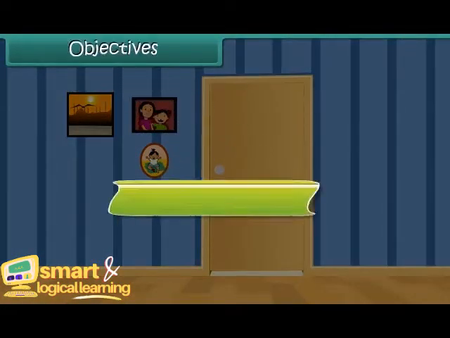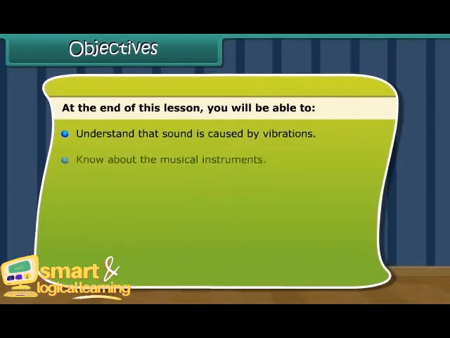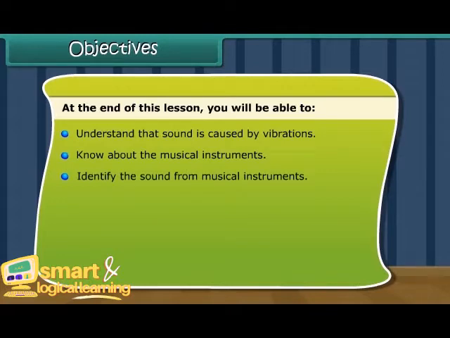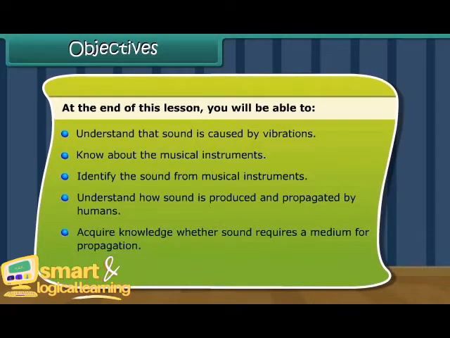Objectives. At the end of this lesson, you'll be able to understand that sound is caused by vibrations, know about the musical instruments, identify the sound from musical instruments, understand how sound is produced and propagated by humans, acquire knowledge where the sound requires a medium for propagation, understand the propagation of sound in liquids and solids,